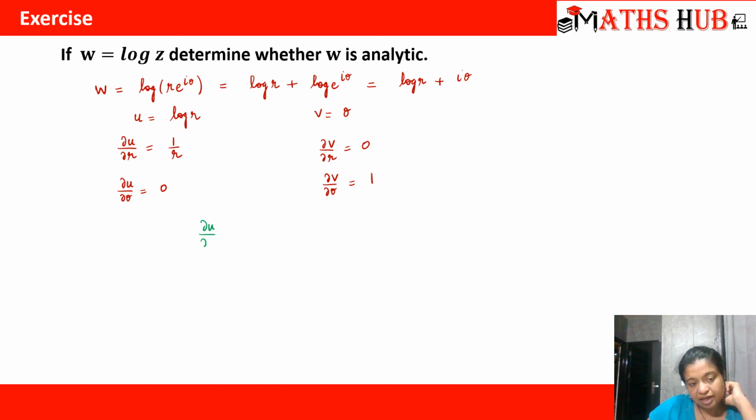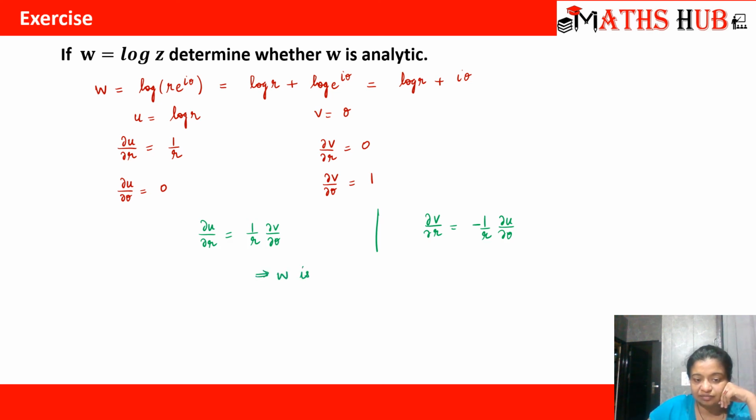Is ∂u/∂r equal to 1 by r times ∂v/∂θ? Yes. And similarly, is ∂v/∂r equal to minus 1 by r ∂u/∂θ? Both are 0. So yes. This shows that w is analytic, right? The CR equations are satisfied in the polar coordinate system.